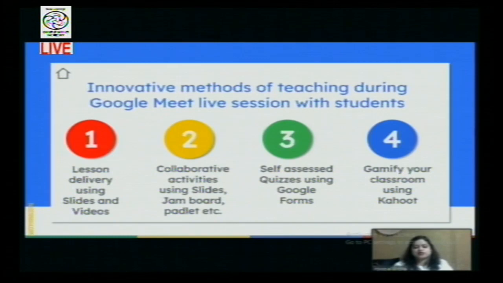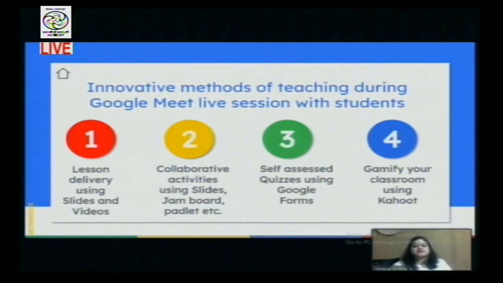And the fourth and the last thing, which is very, very interesting, is gamification. Every child is fond of playing games in the classroom. No one wants to just listen. So for that, you can bring in games.